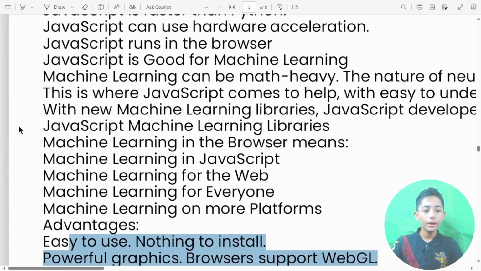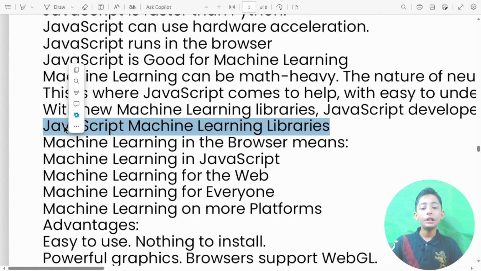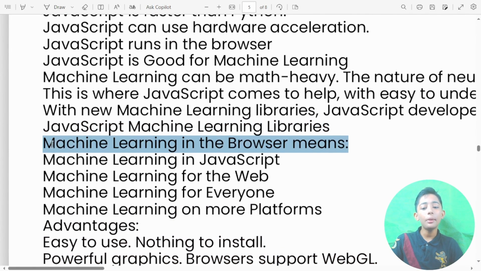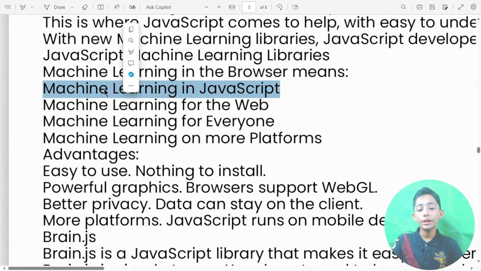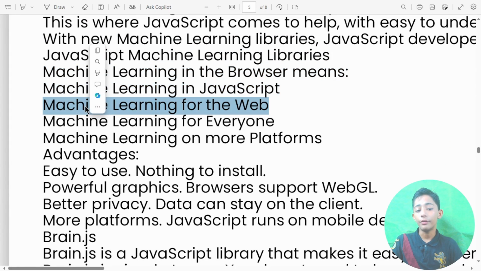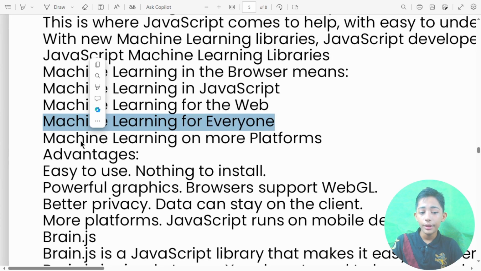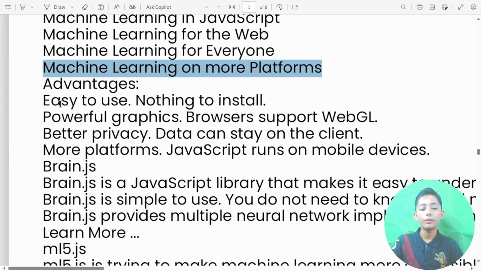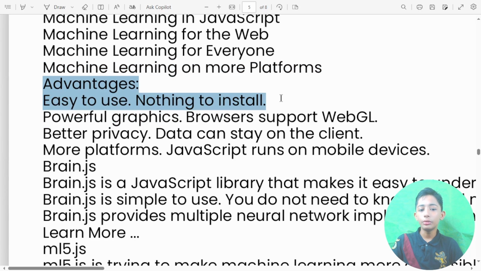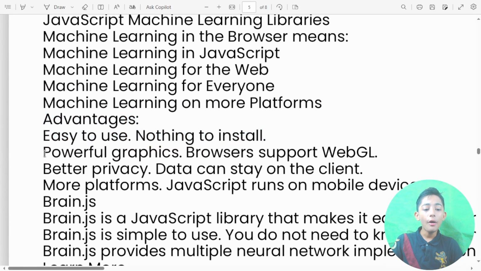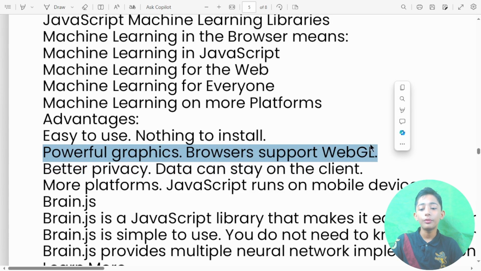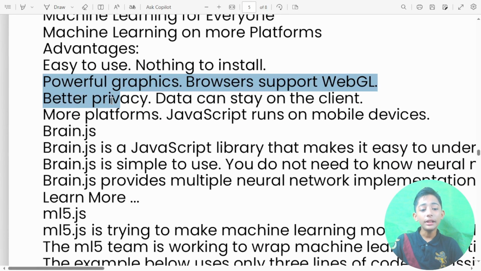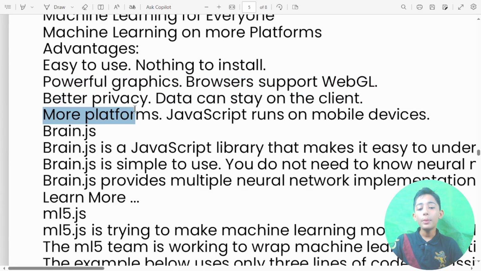Now let's come here. JavaScript machine learning libraries. Machine learning in the browser means machine learning in JavaScript, machine learning for the web, machine learning for everyone, machine learning on more platforms. Advantages: easy to use, nothing to install. Powerful graphics, browsers support WebGL. Better privacy, data can stay on the client. More platforms, JavaScript runs on mobile devices.